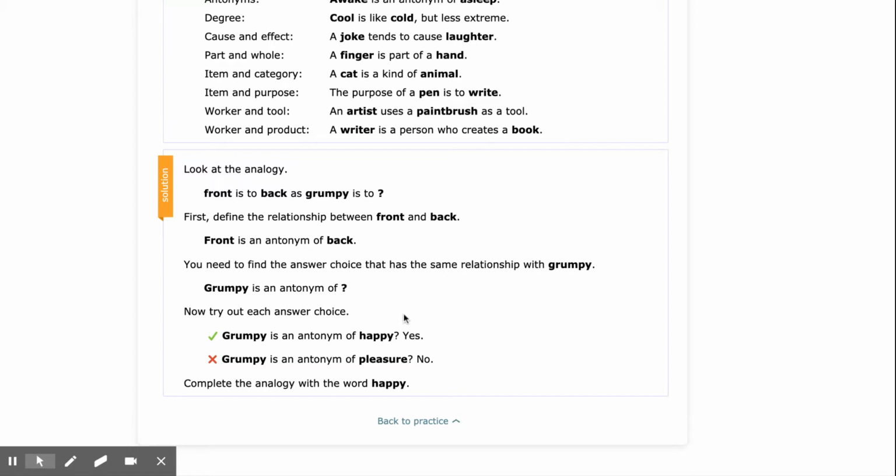Now try out each answer choice. Grumpy is an antonym of happy. That's true. Grumpy is an antonym of pleasure. That's not true. So we can complete the analogy with the word happy. Front is to back as grumpy is to happy.